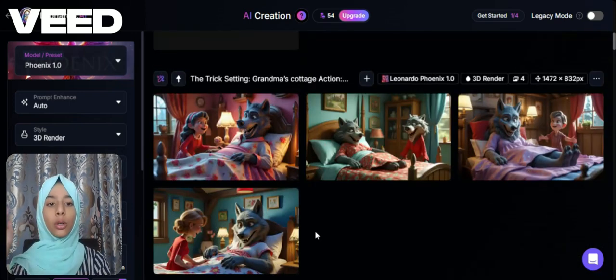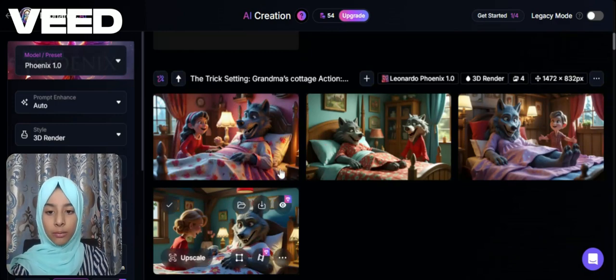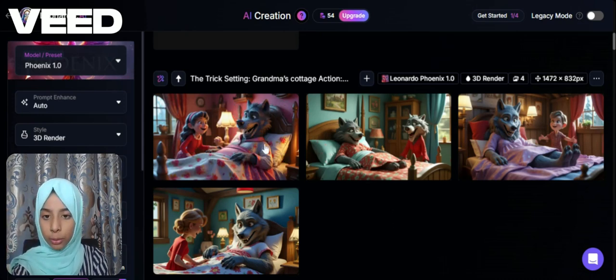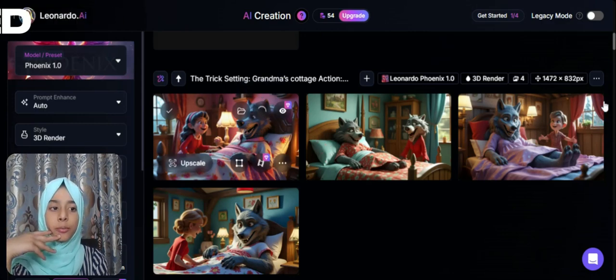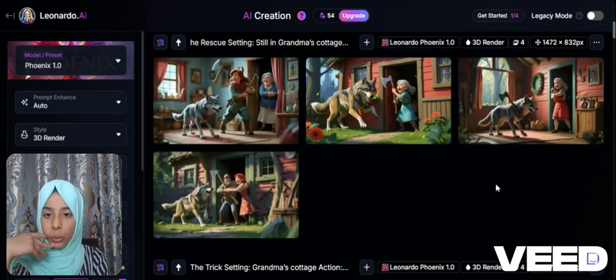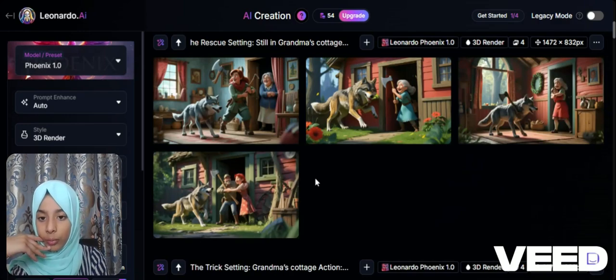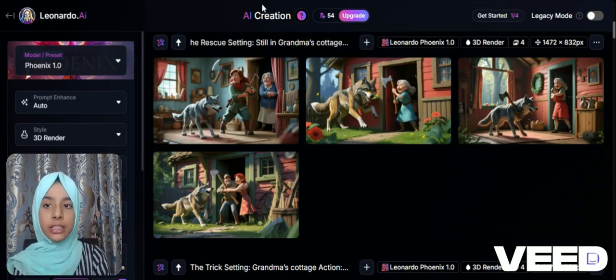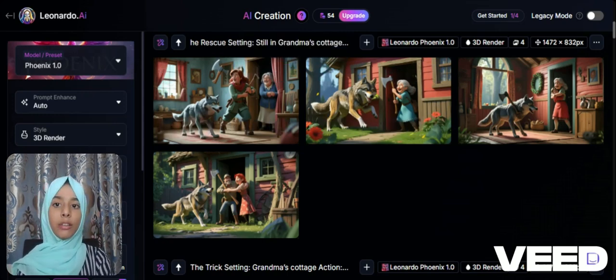Okay, so now this is our third script image. I will choose this one because this is looking good. And now our last image. Yes, this is looking good. So I will download this image. Now our images have been generated. Now what we have to do is make the videos.